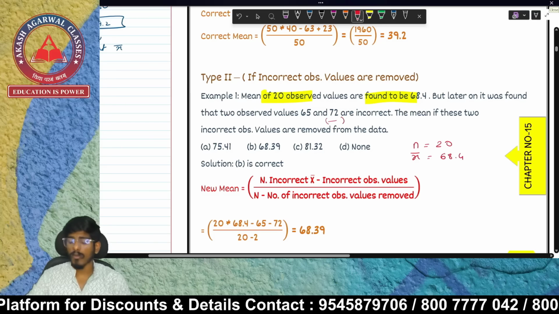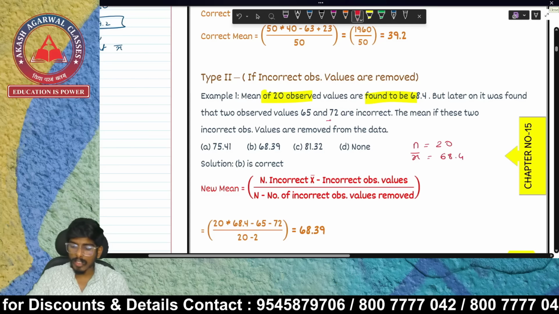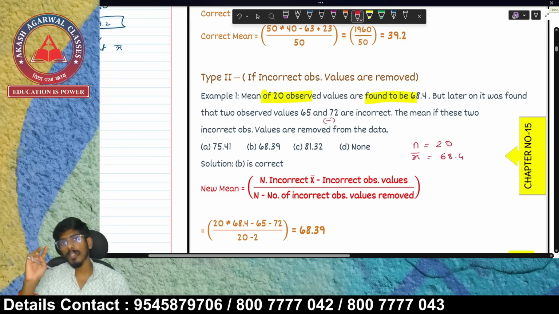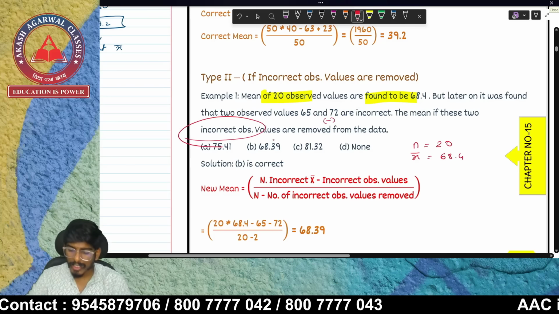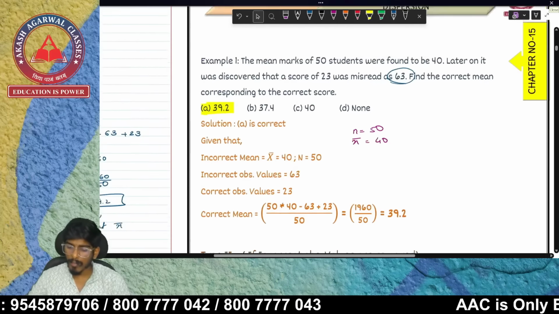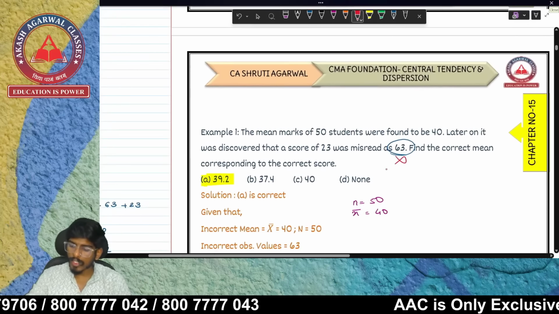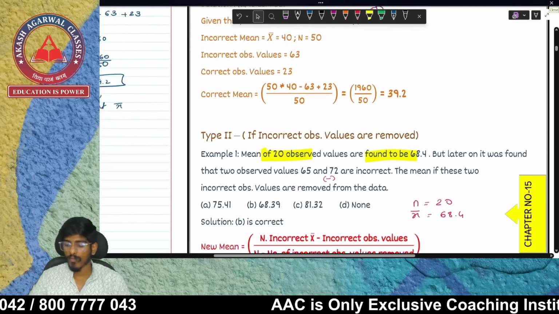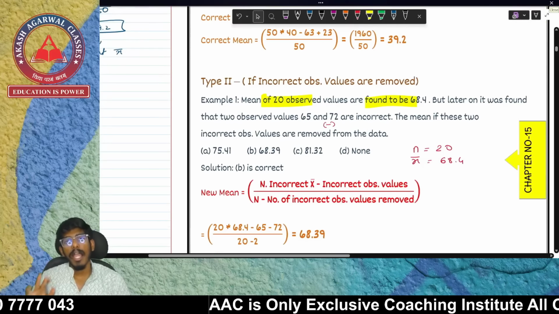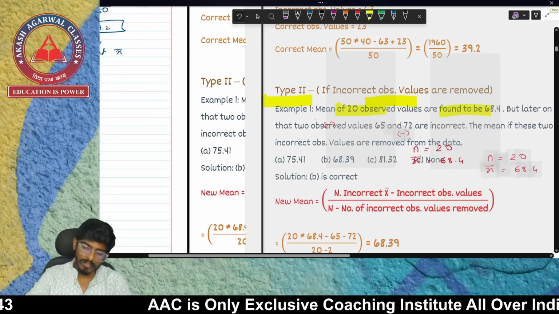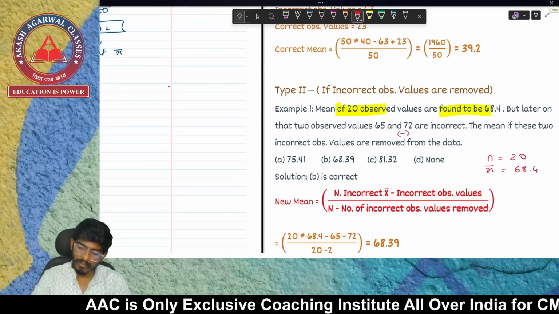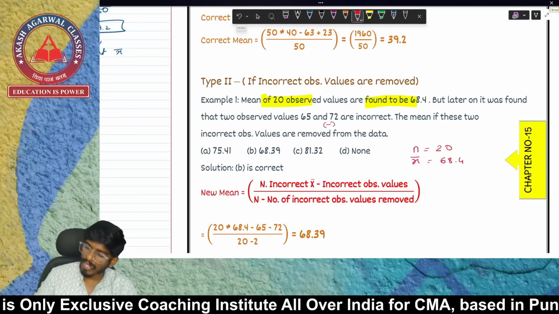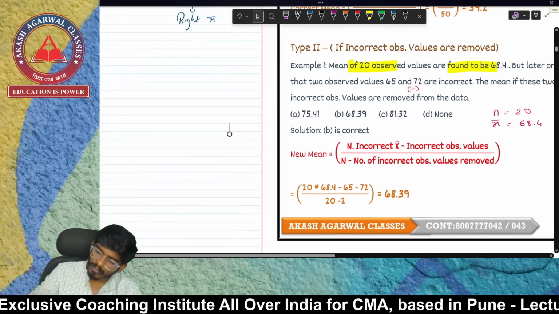So now what is done over here? The incorrect observations are to be removed totally. We'll be removing these incorrect observations and we won't be adding any right observations. In previous example, what we did was we removed the wrong, we added the plus, right? We removed the wrong and we added the new one. Over here, we are not going to add the new observations. In this case, what is going to happen? In this case, if we don't add the right observations, we'll have to decrease the number of observations.